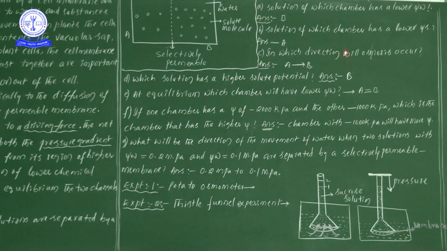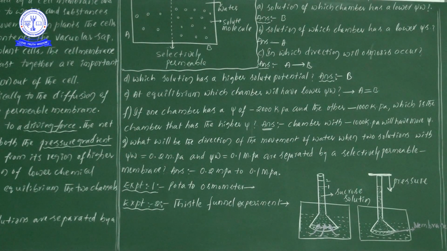And in which direction will osmosis occur? Here solute particles are more, and if solute particles are more, then water potential is less. The main important point to remember here: if the water potential is more, the solute potential will be less.